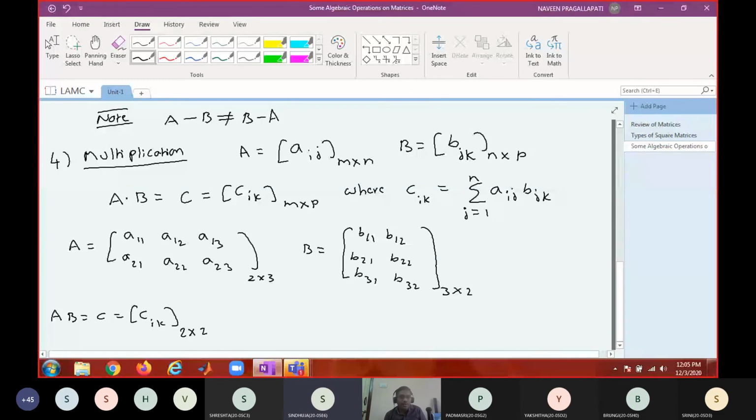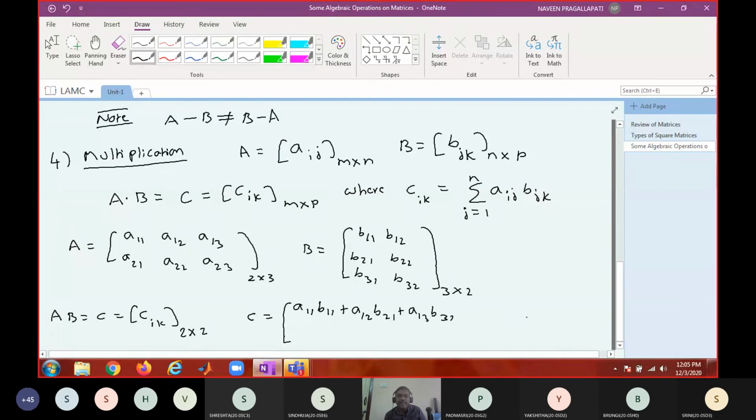Now I will just write the first entry. What is the first entry? I multiply the first row with the first column, right? So what do you mean by that? A11 into B11 plus A12 into B21 plus A13 into B31.